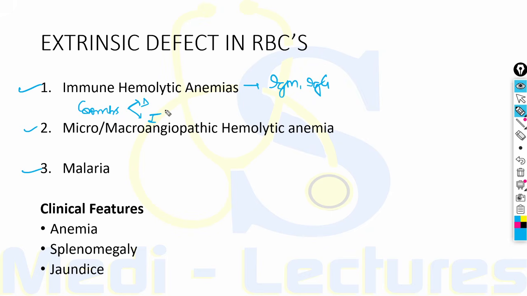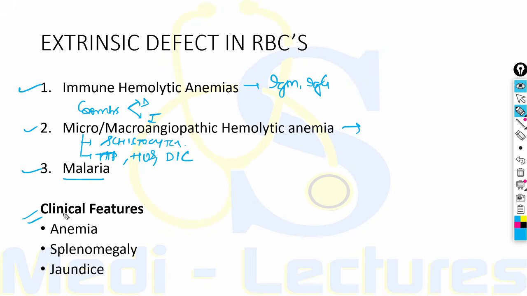In micro or macroangiopathic hemolytic anemia, it is due to micro or macro thrombi, which results in formation of schistocytes, which are fragmented RBCs, and this can be caused by TTP, that is thrombotic thrombocytopenic purpura, HUS, that is hemolytic uremic syndrome, and disseminated intravascular coagulation. Malaria can lead to destruction of RBCs by Plasmodium species, which is transmitted by the female Anopheles mosquito.